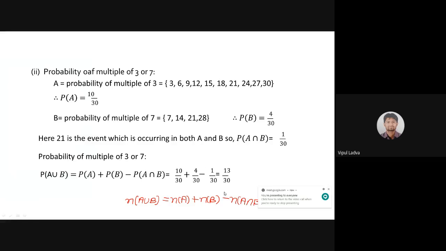But here we need to take care because one of the numbers is 21, which is lying in both. 21 is a part of the first event as well as 21 is a part of the sample space of the second event. So we need to take care of that. Now both these events are actually overlapping events. So we need to work with this particular formula. By that way you can solve some of the basic examples related to probability.